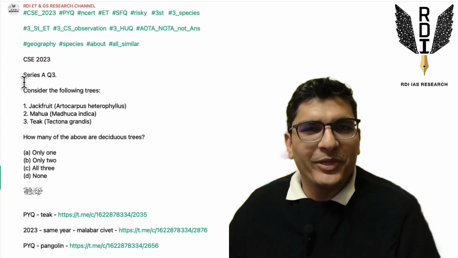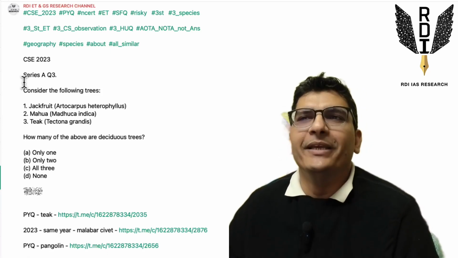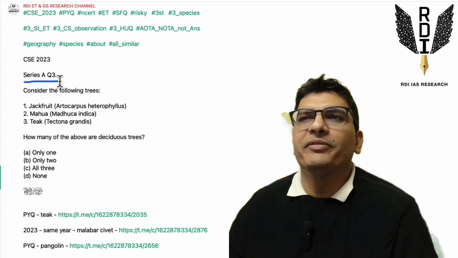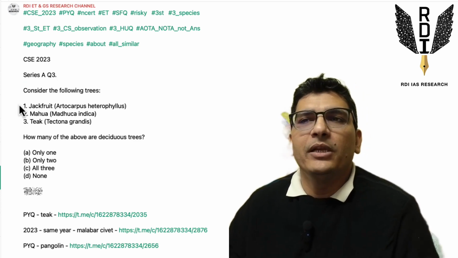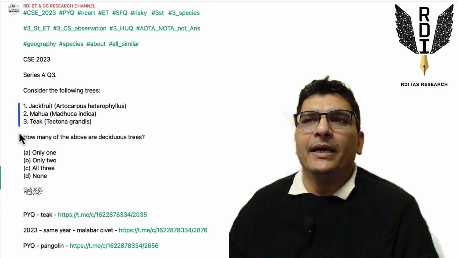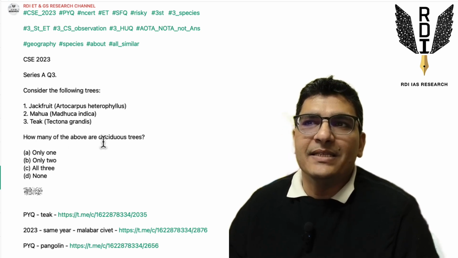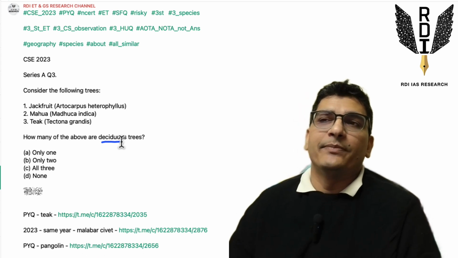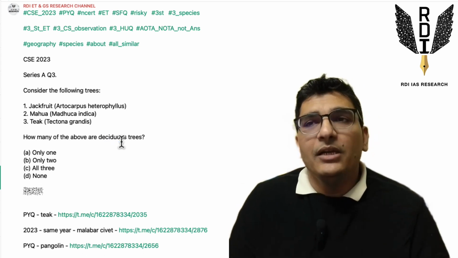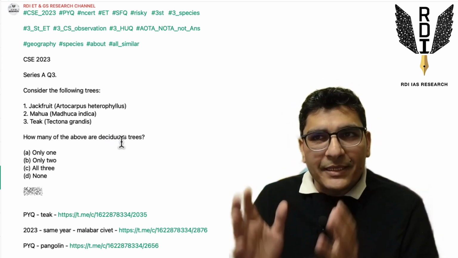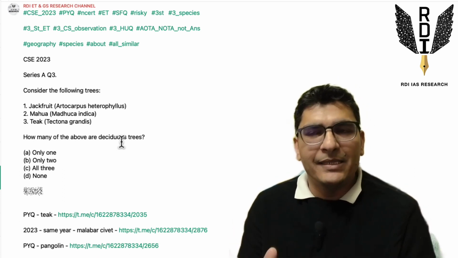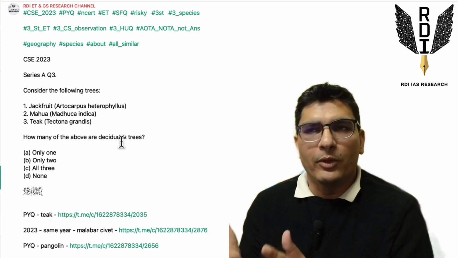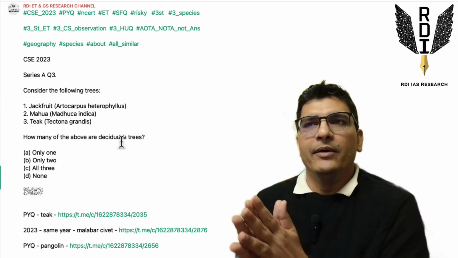Hi guys, the next question in solving the impossible is question number 3 of series A 2023 paper. In this question we were given 3 species and it was asked how many of these are deciduous trees. Now guys, this question was difficult because the whole stress of the question was on just the species. There was nothing else in the question about which we could process or take a call via logical thinking